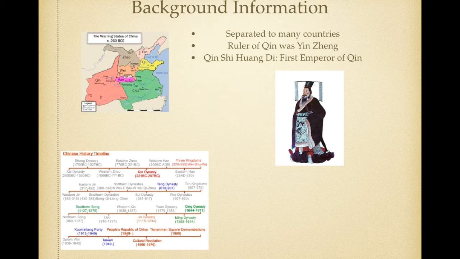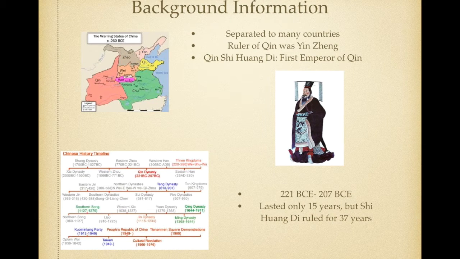So this was the Chinese history timeline. You'll see that the Qin dynasty is around the third or the fourth dynasty in the dynastic era. And it lasted from 221 BCE to 207 BCE, so it's not really a long time. It lasted only 15 years, but do know that Shi Huangdi did rule for 37 years because he was the ruler when China was still in the Warring States era.